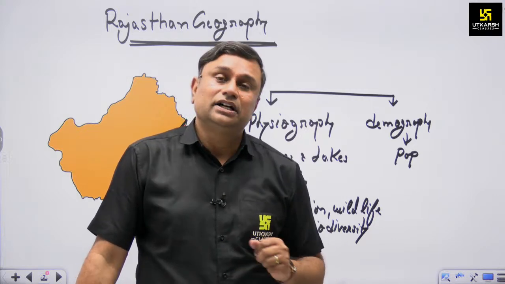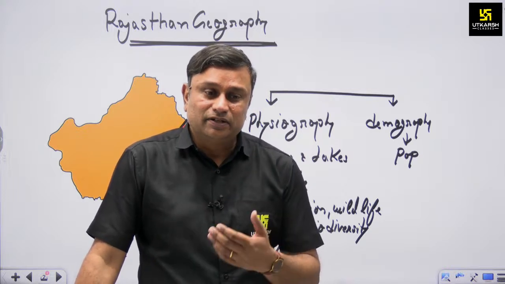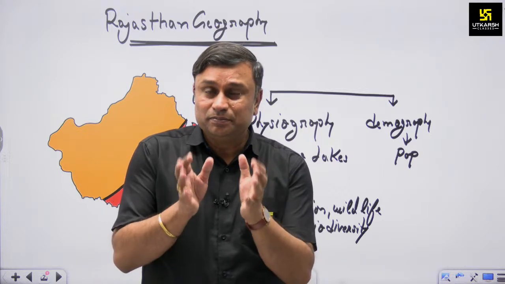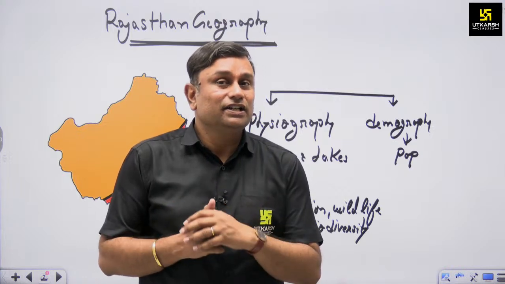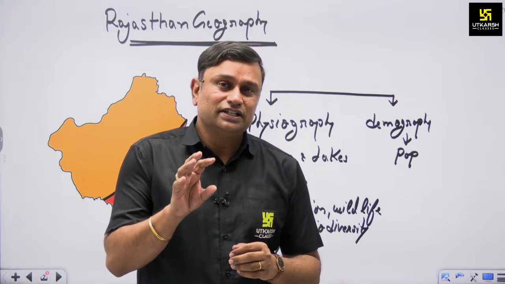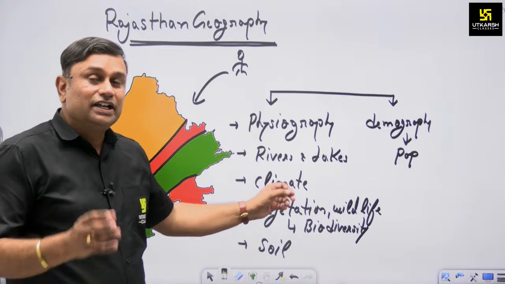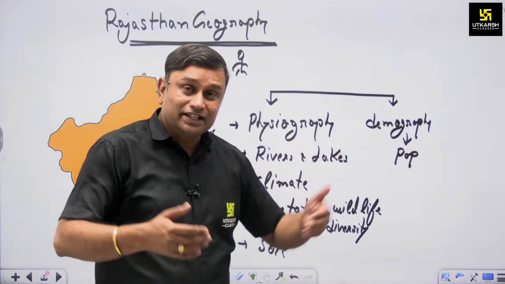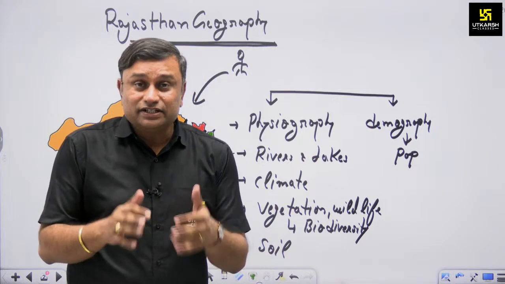The next aspect about demography is that it is important to know about the people, the masses which are residing in our state. The objective behind this examination is that you first know about the physical aspect of the state, and then you should also know about the persons who are living in this state, and in which condition they are living.